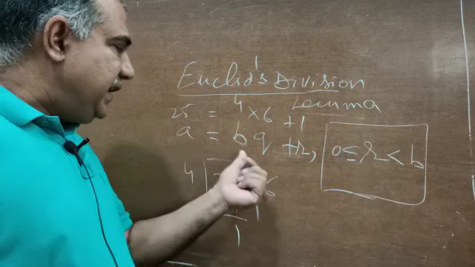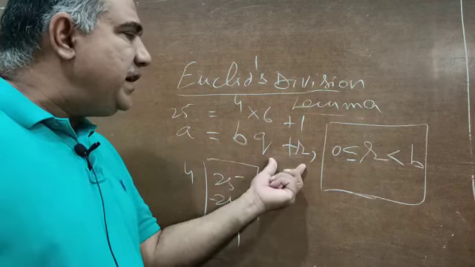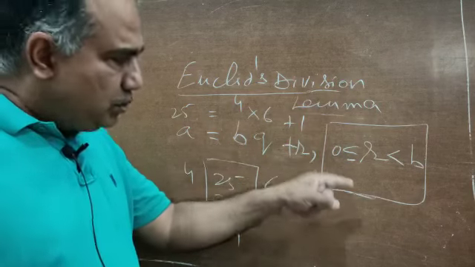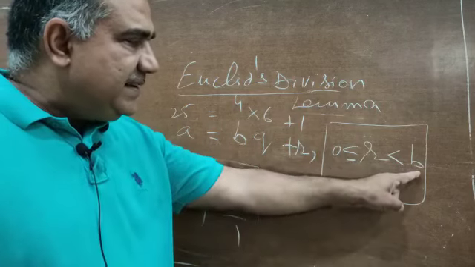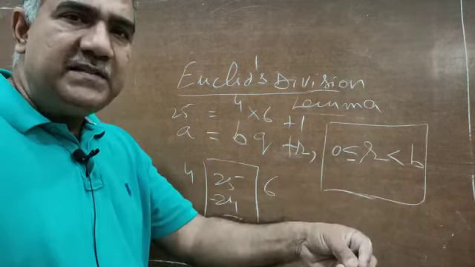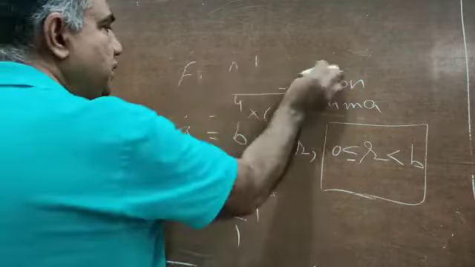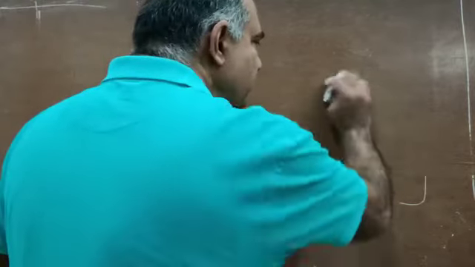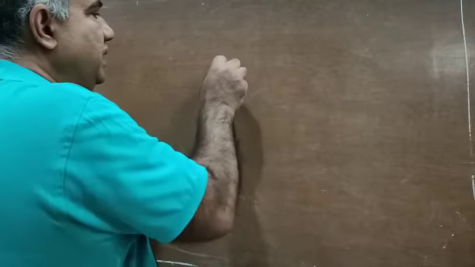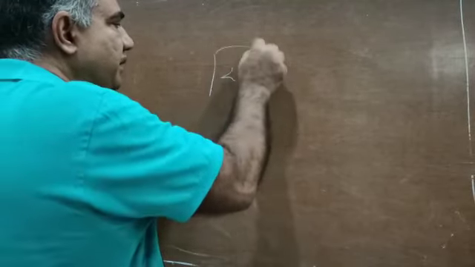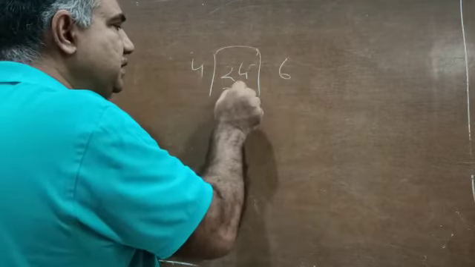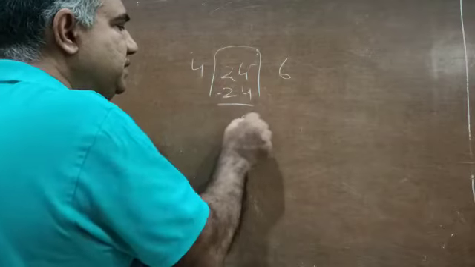Given two positive integers a and b, there exist two unique integers q and r, satisfying the relation a is equal to bq plus r, and also r must be less than the divisor, but it can be equal to 0 or greater than 0. With a very simple example, I will just put it for you. See, I will take different quantities and divisor as 4. If I take 24, let me take, and I take 4 6s are 24, and this becomes 0.